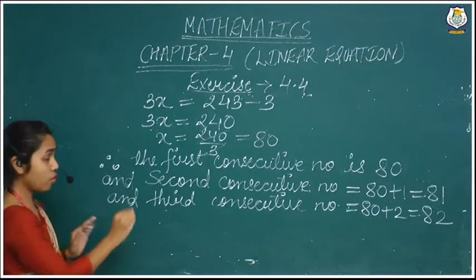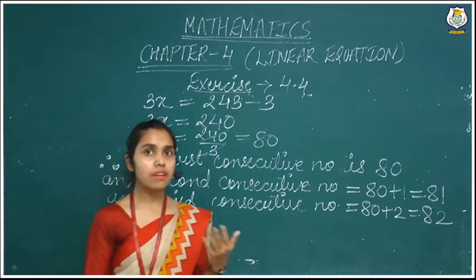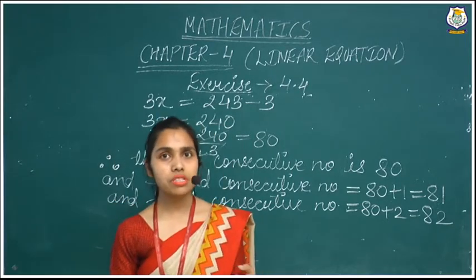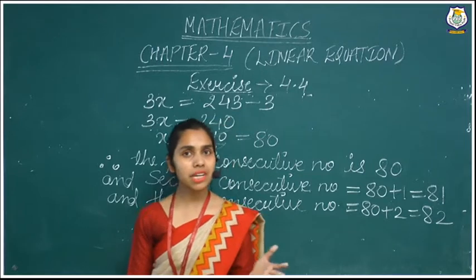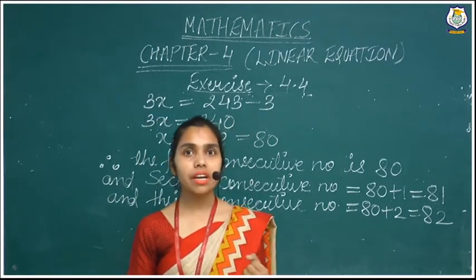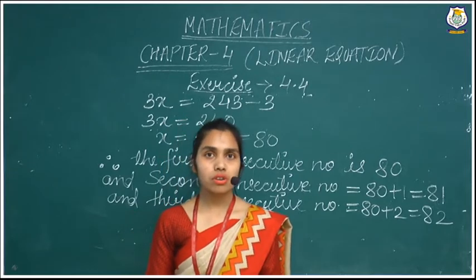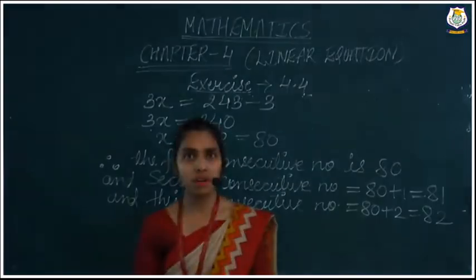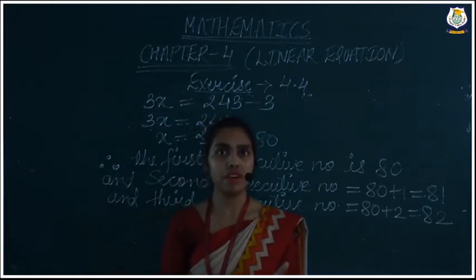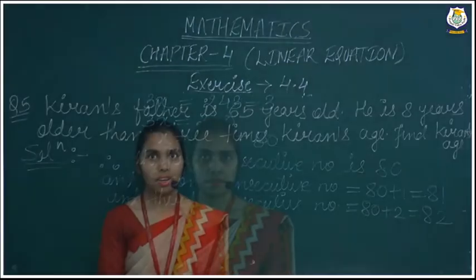Here they have given 3 consecutive numbers, so we have found the 3 consecutive numbers. If they ask for 4 consecutive numbers or 5 consecutive numbers, we do the same thing. We just have to add on to the number. So we find our next consecutive numbers, and according to the statement we put the sum, meaning we put the plus sign, and we find the value of x.